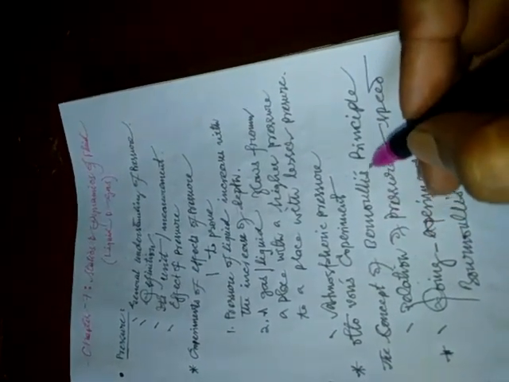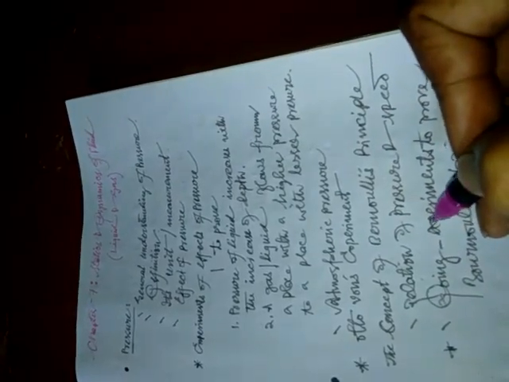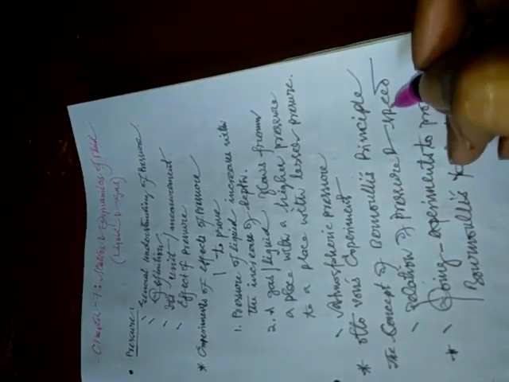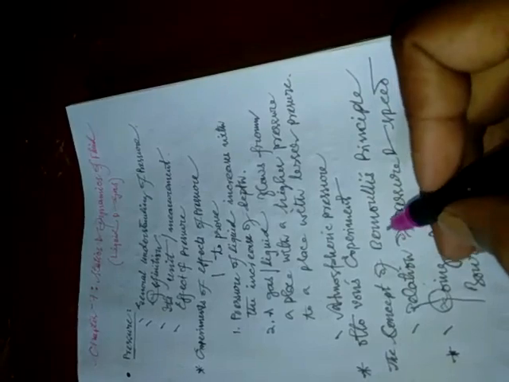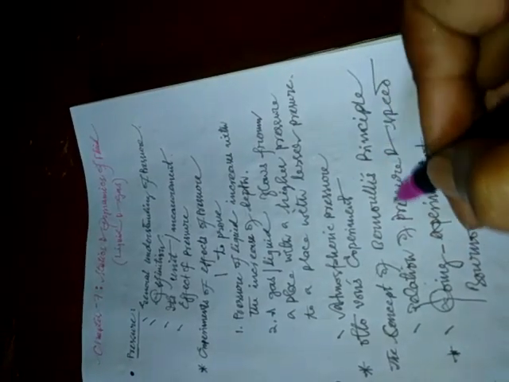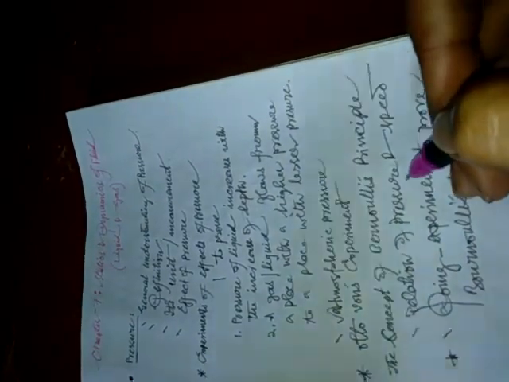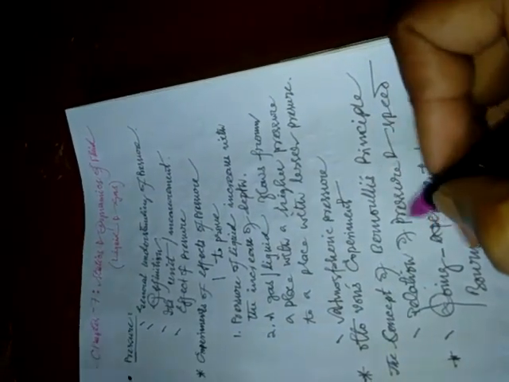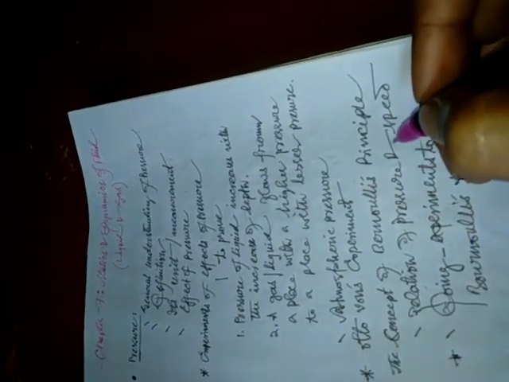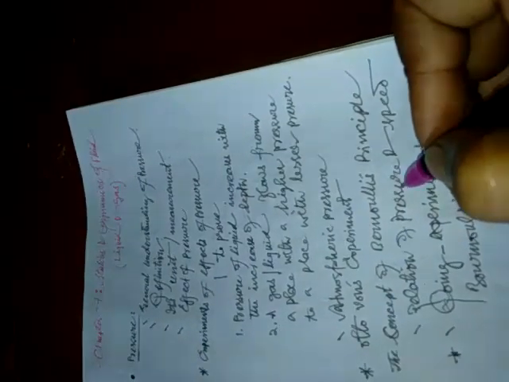Here we will learn what Bernoulli's principle is and the relation of pressure and speed. Bernoulli's principle is basically based on the relation of pressure and speed. That means the pressure and the speed here are inversely proportional.